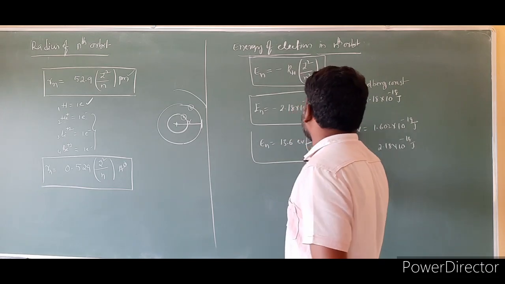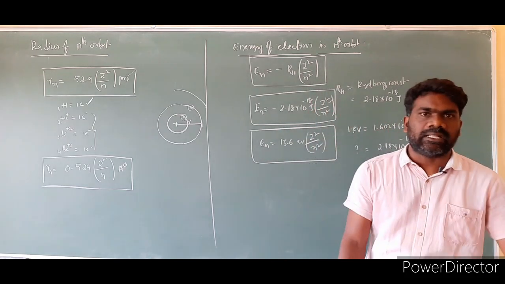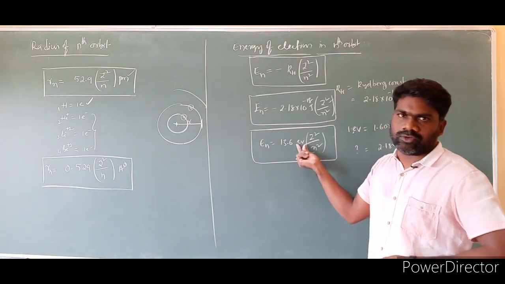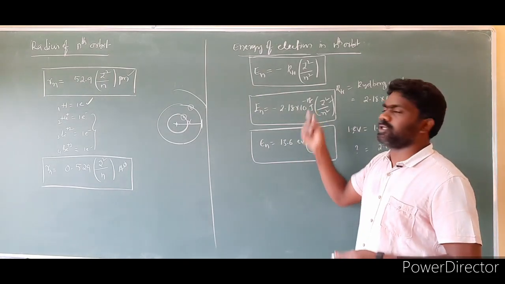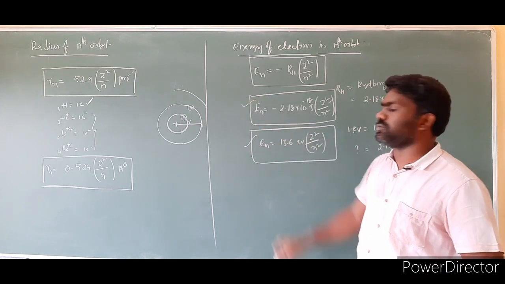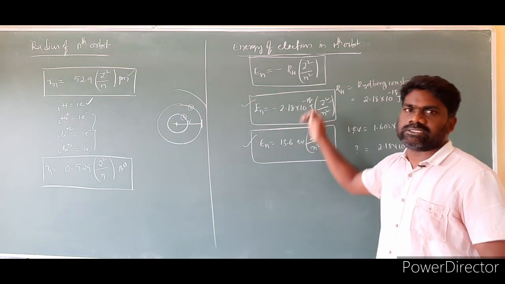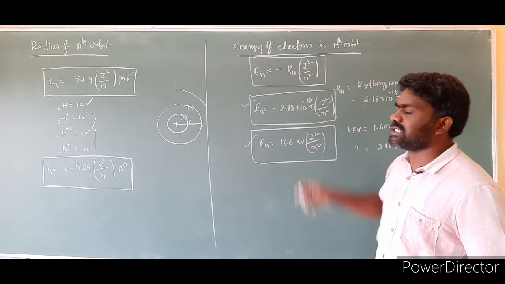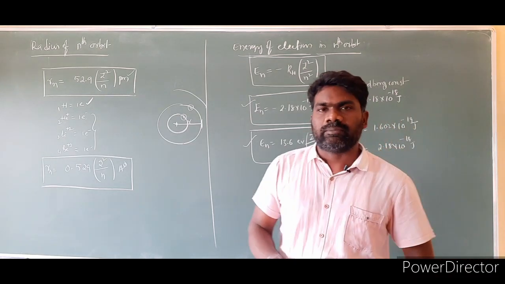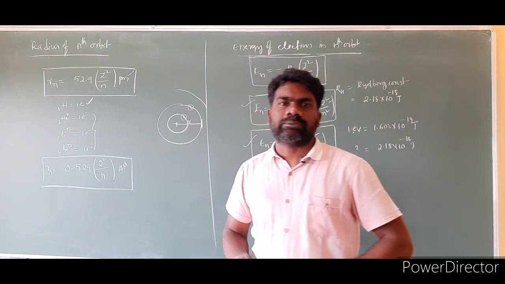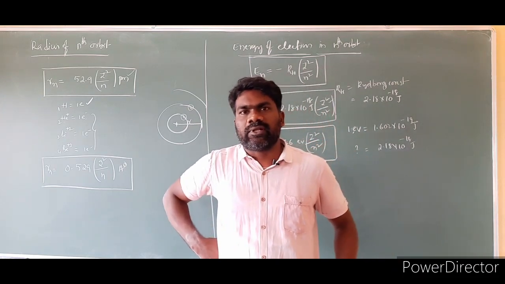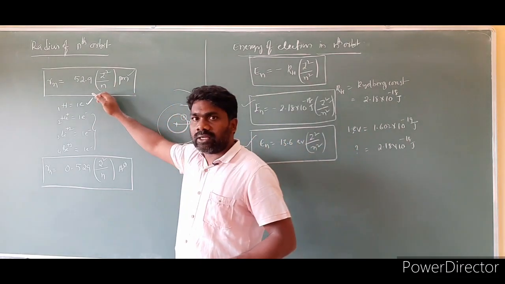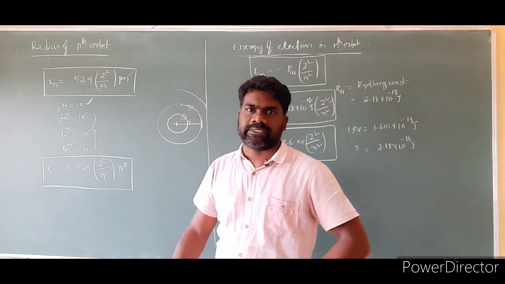This is the energy of the electron present in the nth orbit in terms of electron volts, and the other is in terms of joules. Both formulas are used to calculate the energy of electrons. So Bohr successfully calculated the radius and the energy of the electron present in the nth orbit for hydrogen and hydrogen-like species.